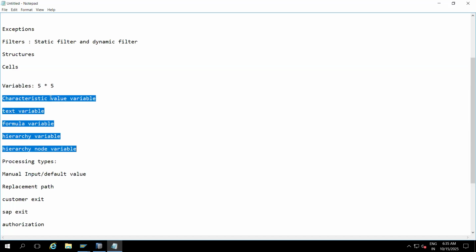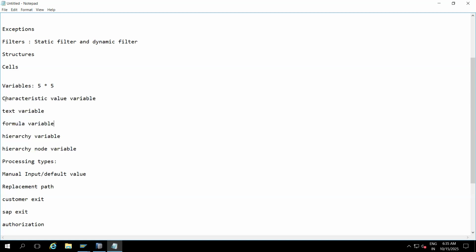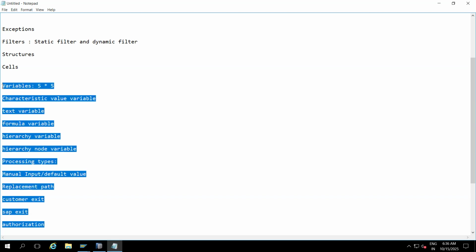Without a variable, I can't create a processing type. Without a processing type, I can't create a variable. Both are interdependent. So in each and every query, we have to use at least a characteristic value variable, text variable, formula, anything. We need to use it. It will give better performance. Dynamically, it will restrict the data and display the data.